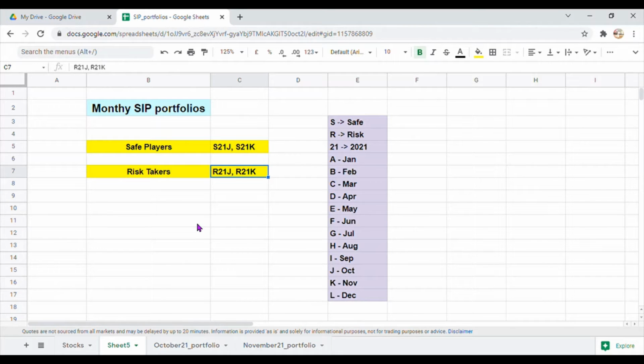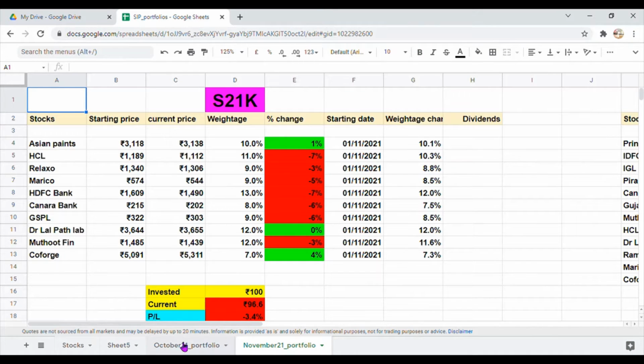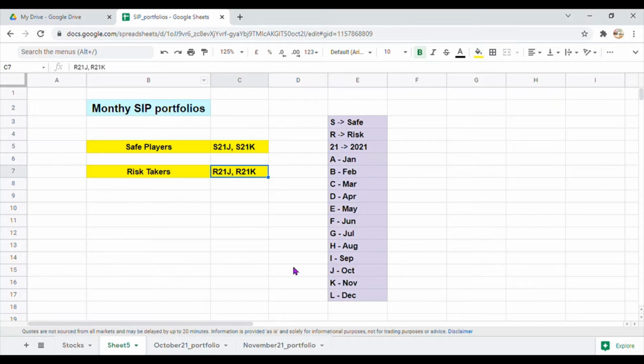Today in this episode, we will go through all our previous SIP portfolios and check the performance of these portfolios. Now, for people who are new to this channel, let me first give you a quick introduction about these portfolios. Let us first understand what these portfolios are and how this works.